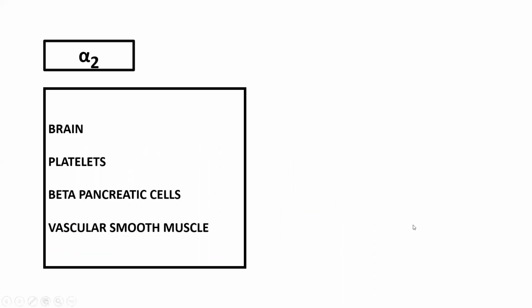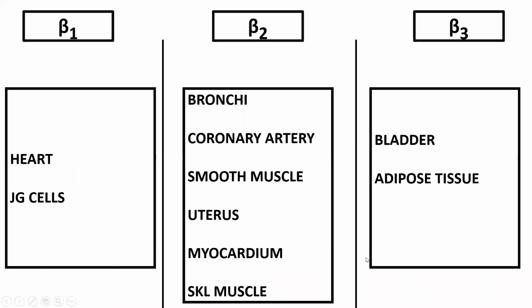Now alpha 2. Where is alpha 2 located? It is located in the brain, platelets, beta pancreatic cells, and vascular smooth muscle. At all these places, alpha 2 has inhibitory action. Where are beta 1, beta 2, and beta 3 located? Beta 1 is located at the heart and juxtaglomerular cells. It shows excitatory action: at the heart, it increases force of contraction, heart rate, and conduction velocity. All these things are increased. In the juxtaglomerular cells, it increases renin release.